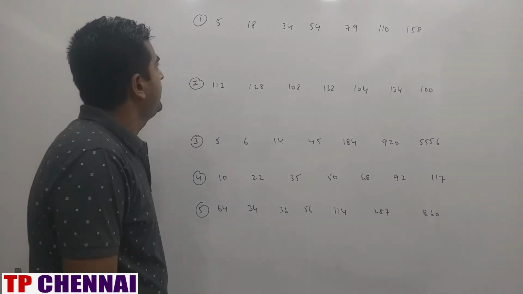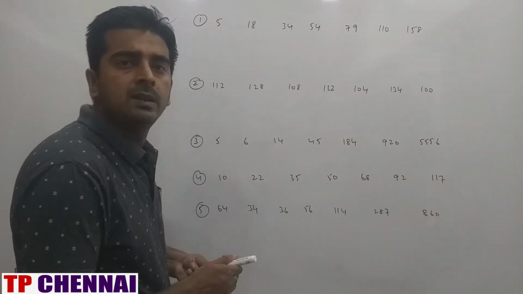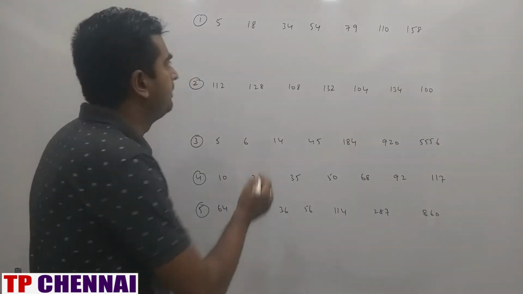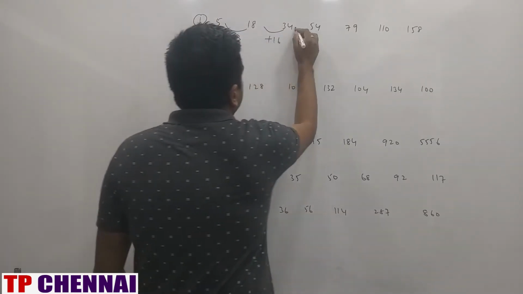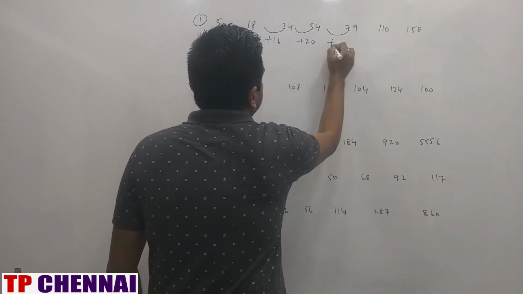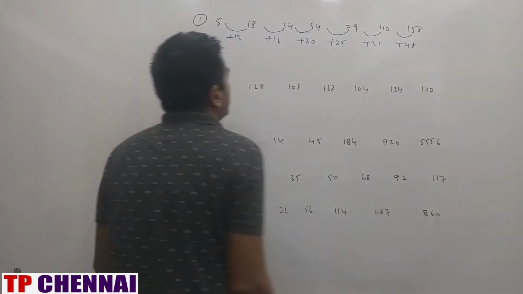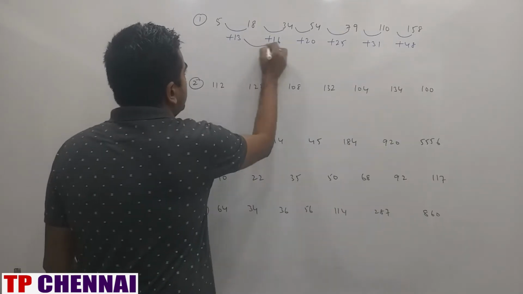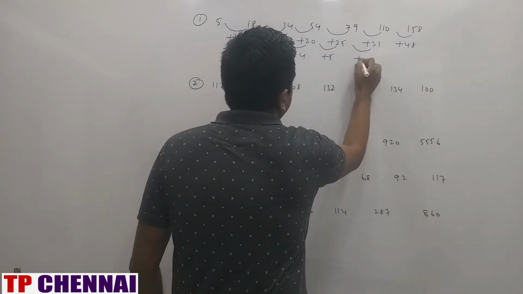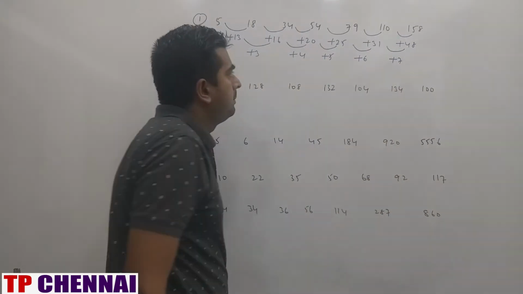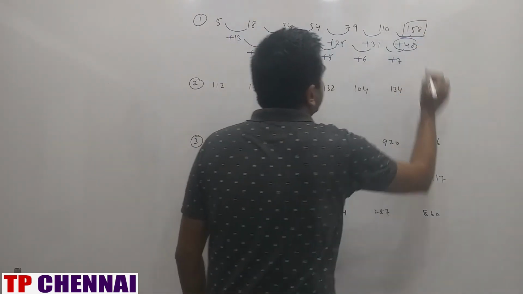First one, 5, 18, 34, 54, 17 and 110, 158. This is the wrong number series here, right? So first we need to identify the pattern. Pattern is how much here? Plus 30. Here how much? Plus 16. Here how much? Plus 20. Here how much? Plus 25. Here how much? Plus 31. Here how much? Plus 48. Right? Again we have to take the second difference. This is plus 3, this is plus 4, this is plus 5, this is plus 6, this is plus 7. But 31 plus 7 will give you 38, not 48. So my wrong number is 158.